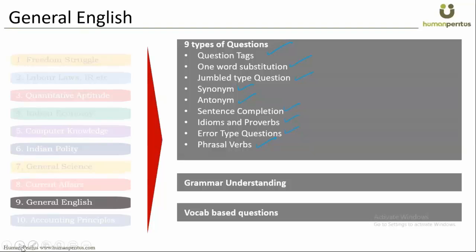So vocabulary is important, basic grammar is important to answer these questions, and you really need to study English magazines, novels, newspapers. Just start reading that. And how to answer each question, even when you don't know the answer, we will tell you exactly how to answer those types of questions when we take the class. So this is all about English. If you have good knowledge of English, a good hold on the language, whether spoken, written or reading, you'll be able to answer these questions pretty easily. So that's all from my side, sir.